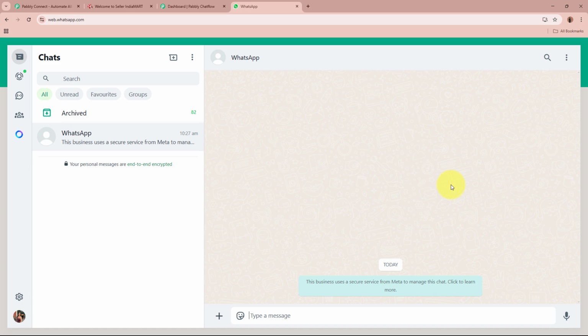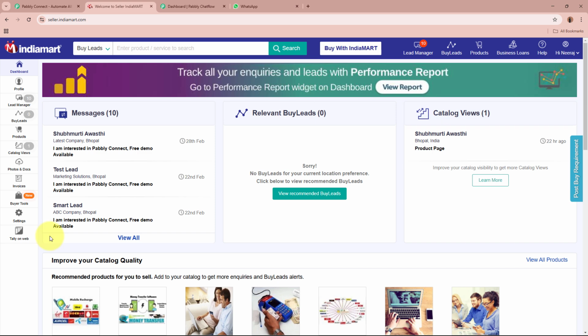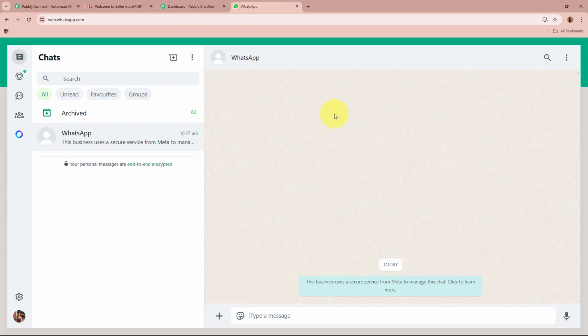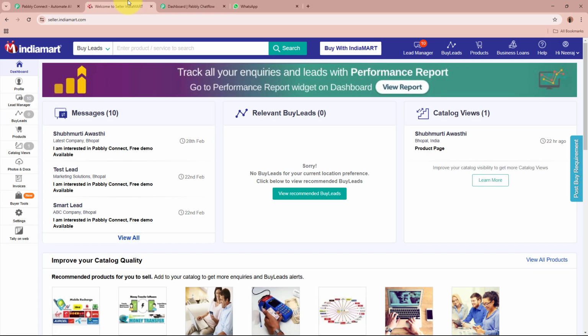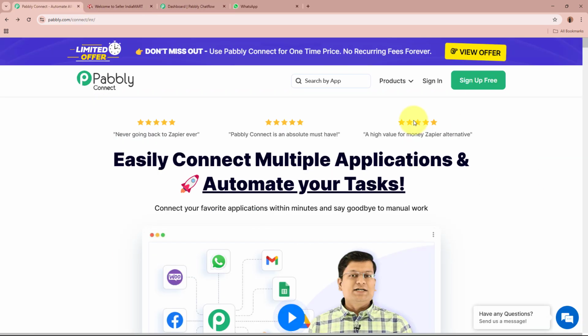So with this automation, as soon as a new lead is generated in my IndiaMART account, automatically a WhatsApp message is going to be forwarded to the lead, and we are going to send the WhatsApp message with the help of Pabbly Chat Flow. This ensures quick response time, increases customers' engagement, and boosts conversations without any manual efforts. And I'm going to create this automation between IndiaMART and Pabbly Chat Flow with Pabbly Connect.